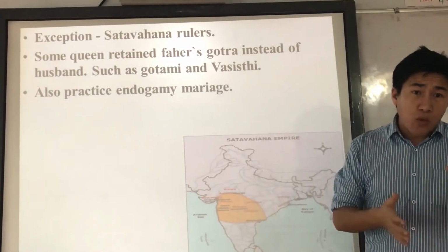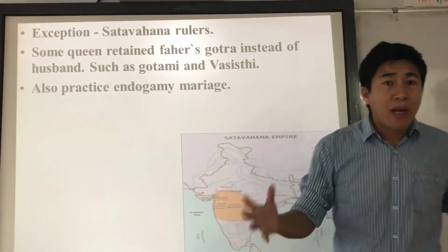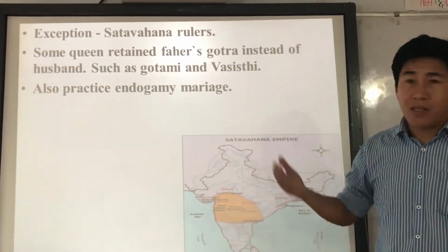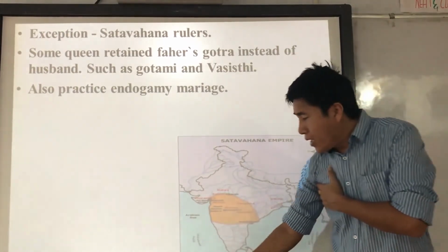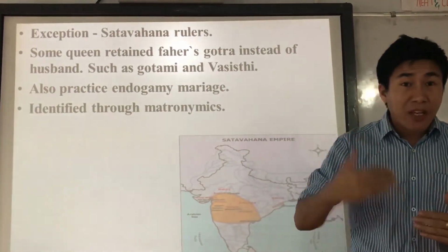Second, the Satavahana rulers also practiced endogamy marriage. Endogamy means marriage within the kin group, right? So that is considered taboo, but they are an exception. Third, they are identified through matronymics, meaning descent from the mother.